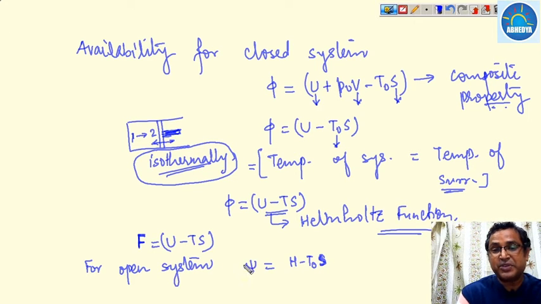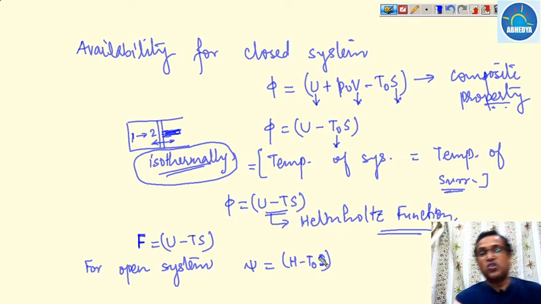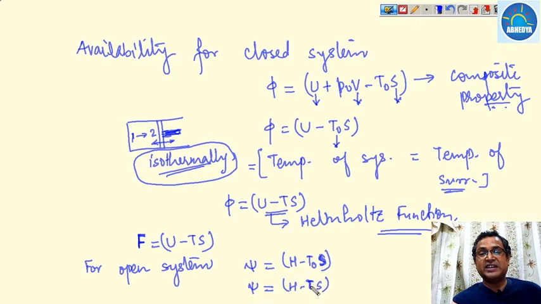If we keep the temperature of the system constant, that is isothermally, and equal to the temperature of the surroundings, then phi can be written as H minus TS. Now this H minus TS is the maximum available energy, or the work potential, of an open system, while T is the temperature of the system, and this is known as the Gibbs function.